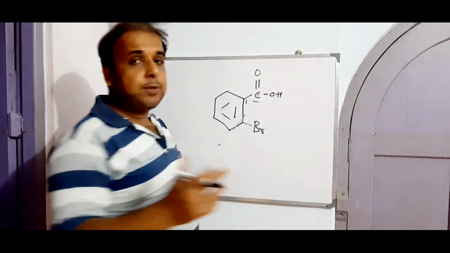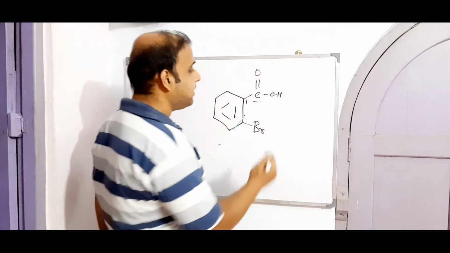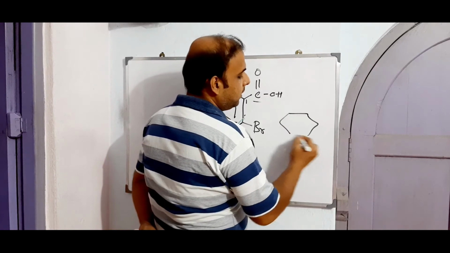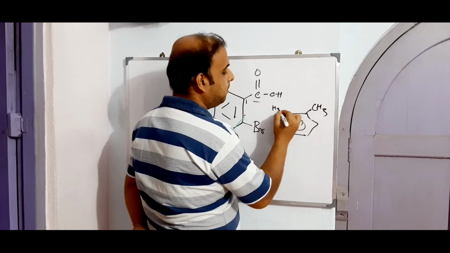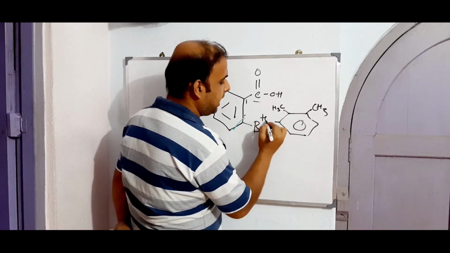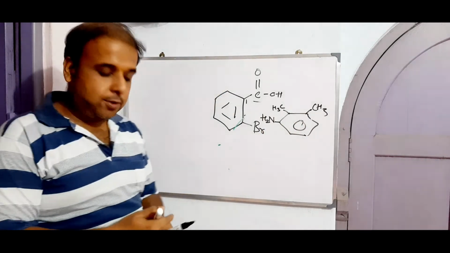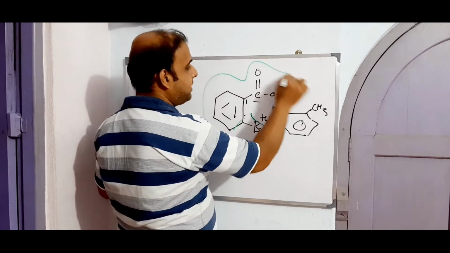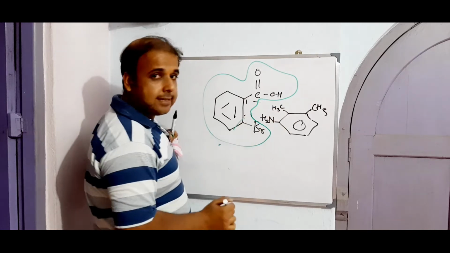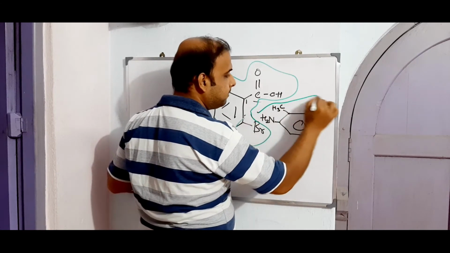So what is the substituted anilino that we have to deal with? We have to take methyl, and this is aniline. So these two are the starting materials. One is orthobromobenzoic acid, the other one is 2,3-dimethyl aniline.